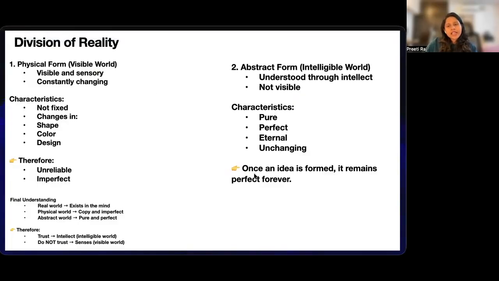Once an idea is formed, it remains perfect forever. So the real world exists in the mind. The physical world is the copy and it is imperfect, and the abstract world is pure and perfect. Therefore, trust the intellect, that is the intelligible world, and do not trust the senses, which is the visible world.